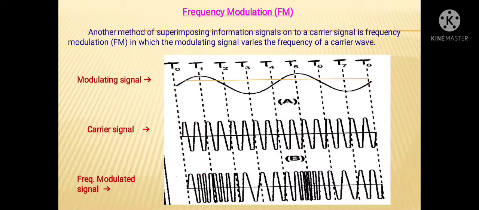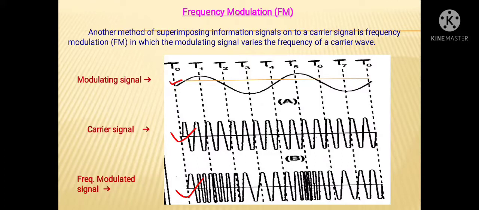In this figure, try to concentrate on the modulating signal at the particular instant t0. At this instant, the amplitude of the modulating signal is average. So on this average value, the carrier signal frequency is not going to change. It is exactly its mean frequency or average frequency. So the frequency modulated signal is not going to change with frequency at this particular instant. At this t0 instant, the frequency of the carrier signal and the frequency of the FM signal both have the same value.